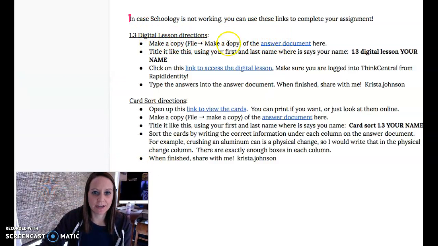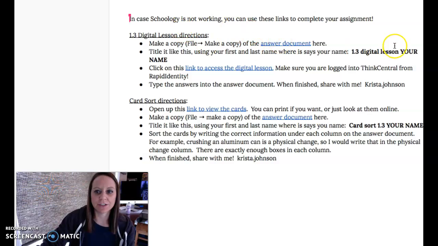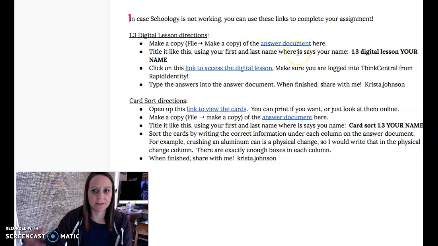Click on here, do copy file, make a copy, and how to save it. I would save it for the digital lesson as 1.3 digital lesson Krista Johnson. You would save it as 1.3 digital lesson, whatever your name is. Then you do the digital lesson, and then you'd share it with me. Same thing for the card sort, another document. You just make a copy of it, save it, and share it with me.